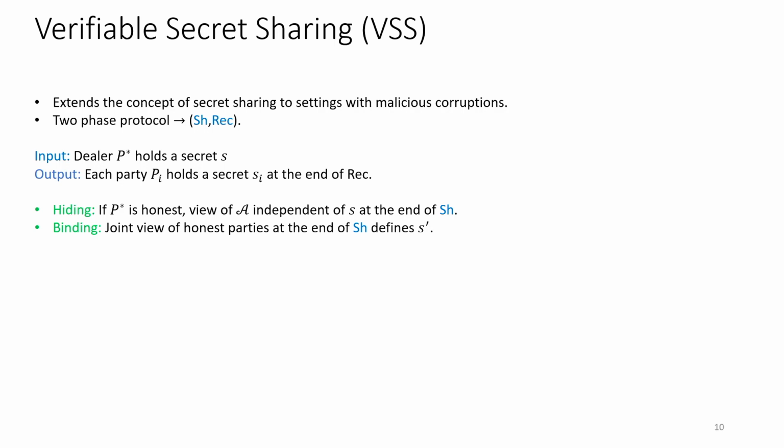That is, at the end of the sharing phase, there is some secret that is committed to, and this is defined by the view of the honest parties. And finally, we have validity or correctness. That means that at the end of the reconstruction phase, the secret that has been committed to will be the one which will be opened. And when the dealer is honest, the secret is actually the one that the dealer shared.